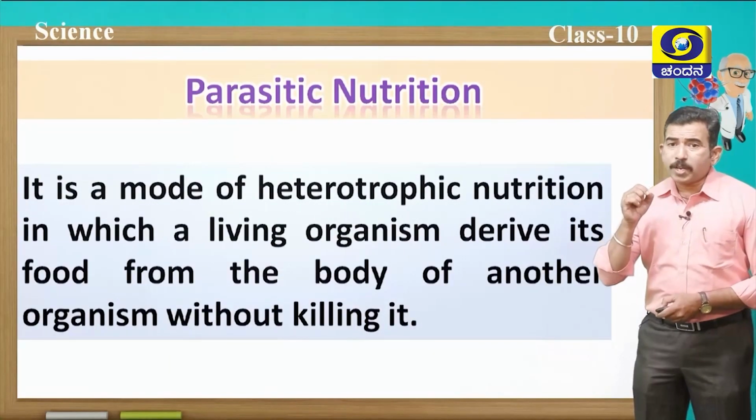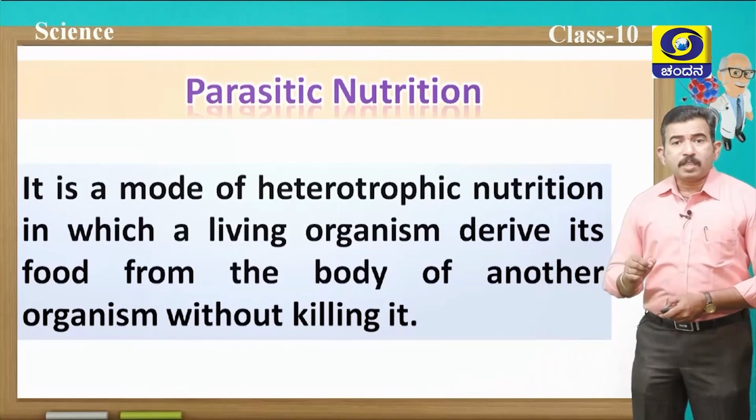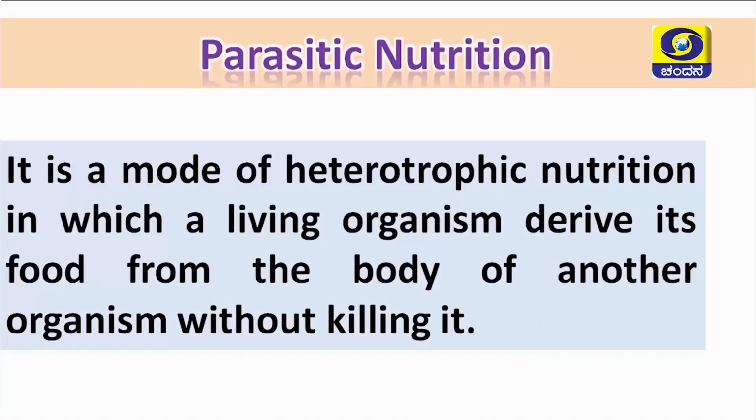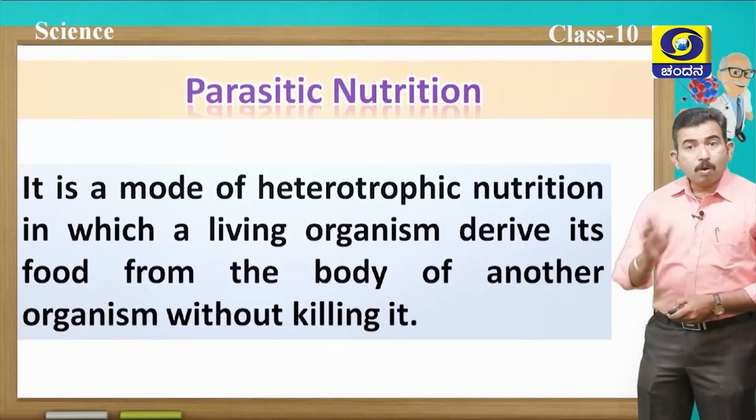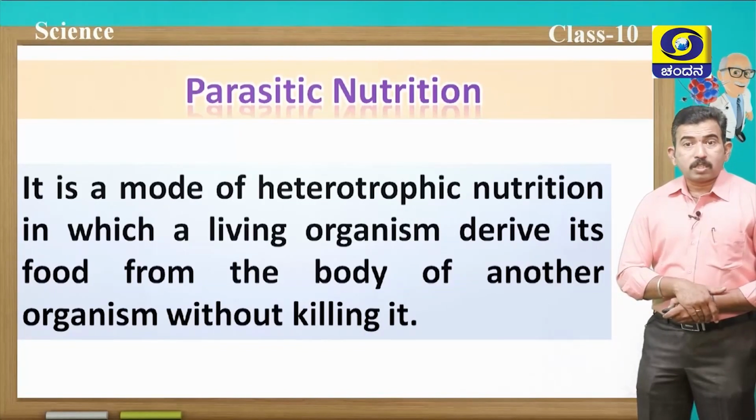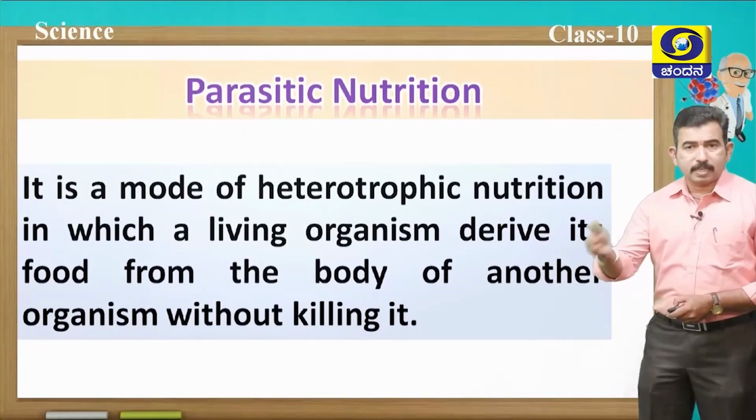It is a mode of heterotrophic nutrition in which living organisms derive their food from the body of another organism without killing it. Here the organisms will derive their food from the body of another organism without killing it. And of course, there are 2 types of parasites. Let us discuss that.